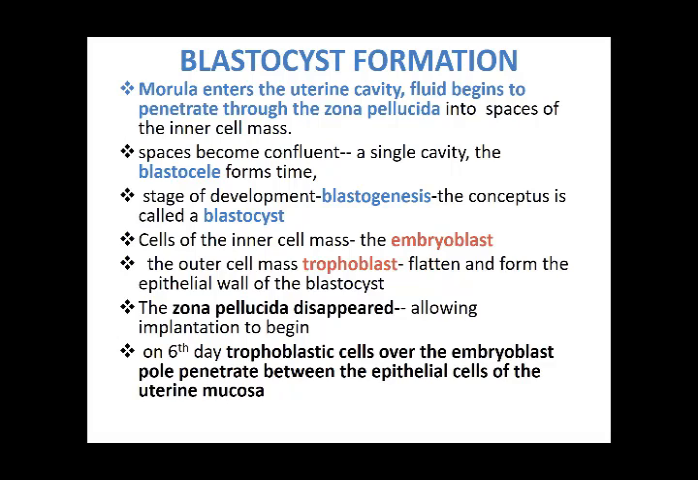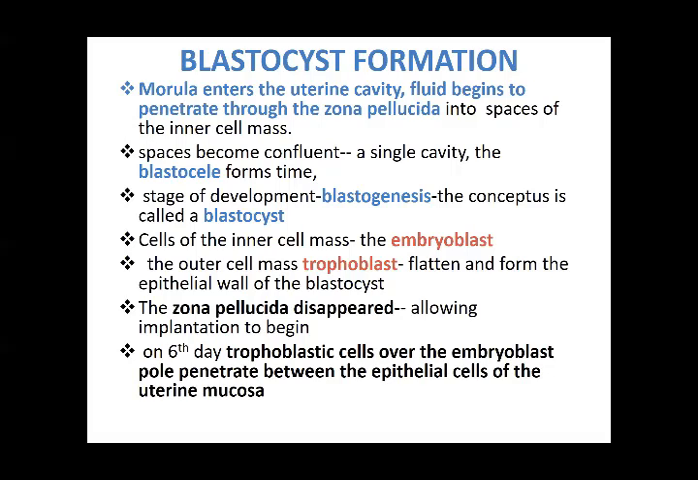Then it enters the uterine cavity, fluid enters into this bunch of cells, and that gives you small cavities. These small cavities combine together and give you a single cavity that is called the blastocele. This blastocele is then called the blastocyst. The trophoblast cells line the cavity on all sides, and the embryoblast, the inner cell mass, lines the cavity on the other side.